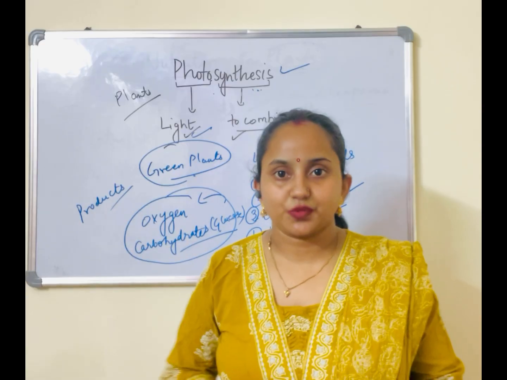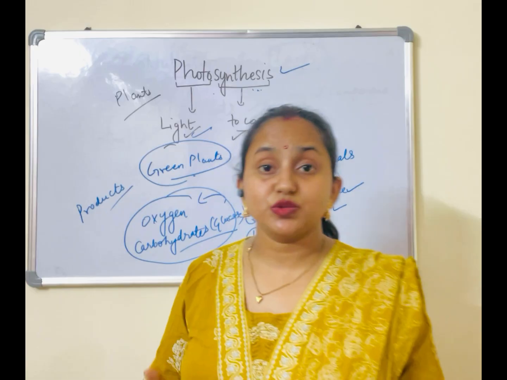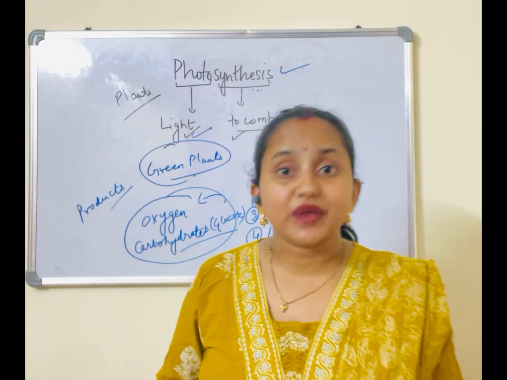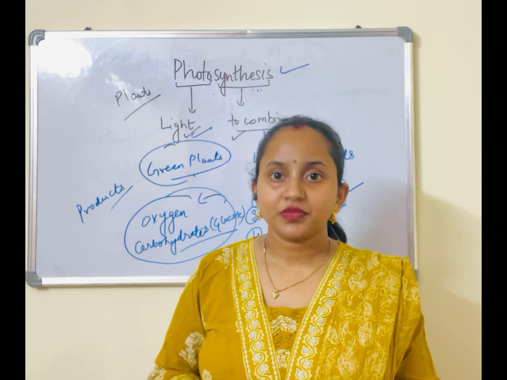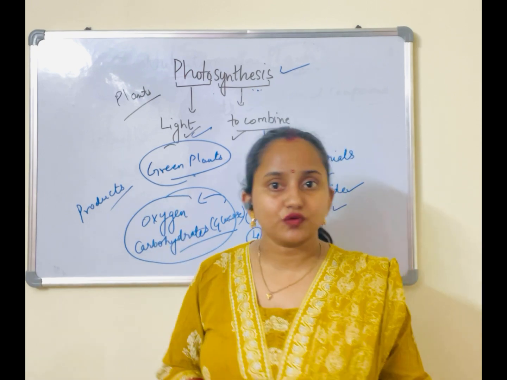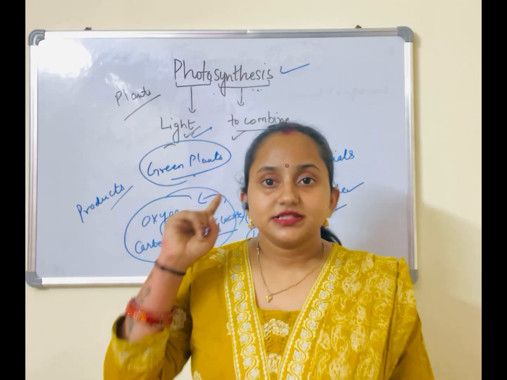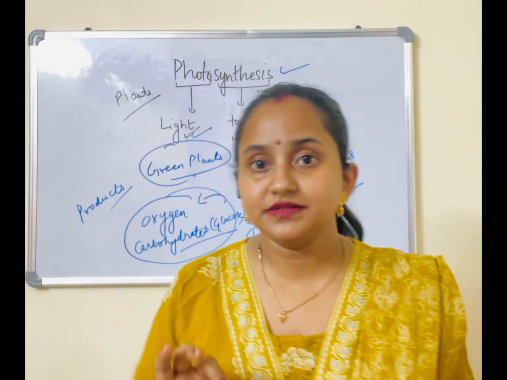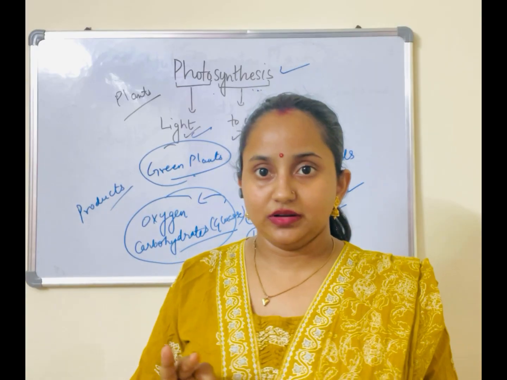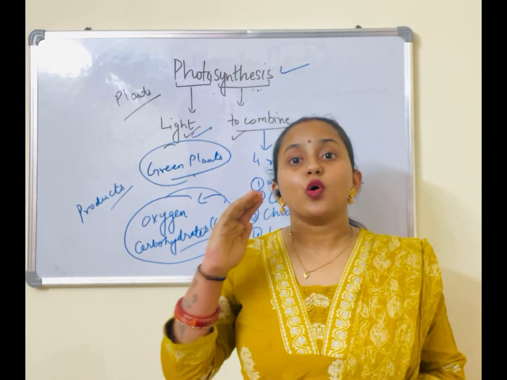Coming to my next question. You must have seen there are many plants which are colored red, maybe purple leaves you see on them. What do you think? Do they carry out photosynthesis? See, students, the plants other than yellow leaves do have chlorophyll. The only thing is that the color is overlapped.